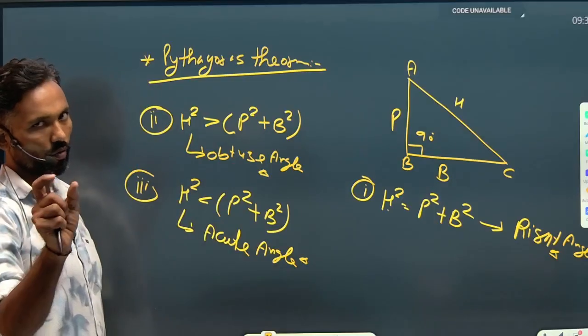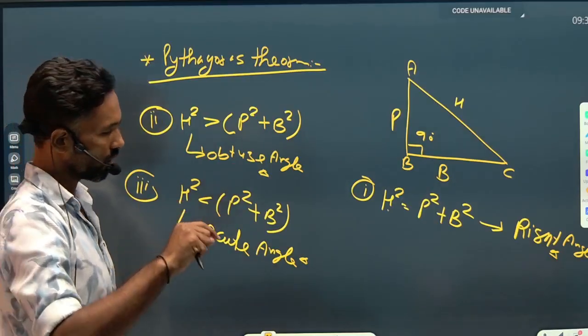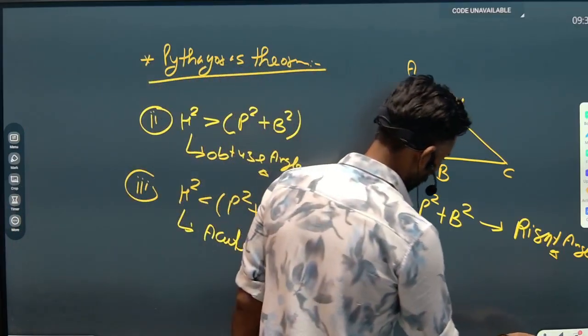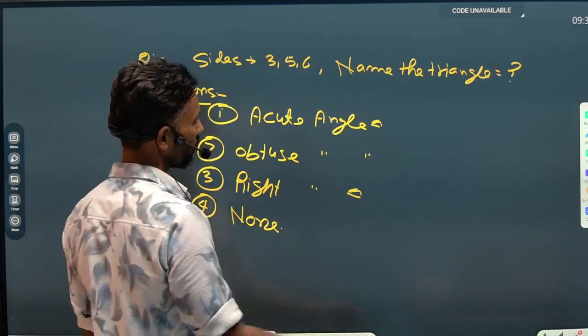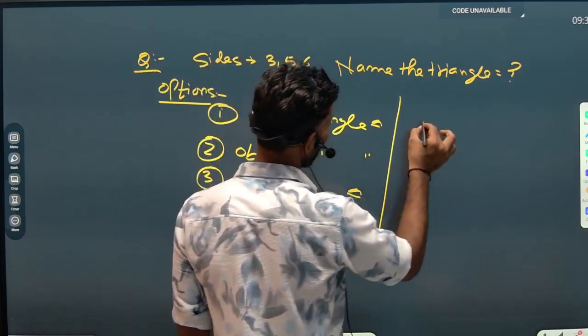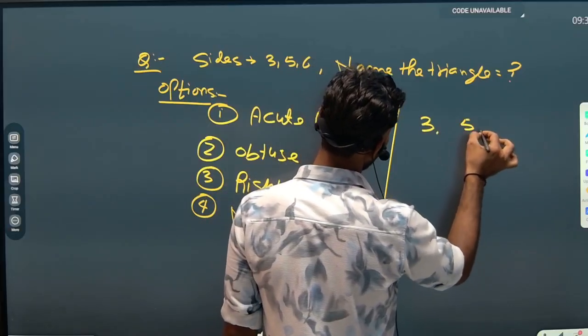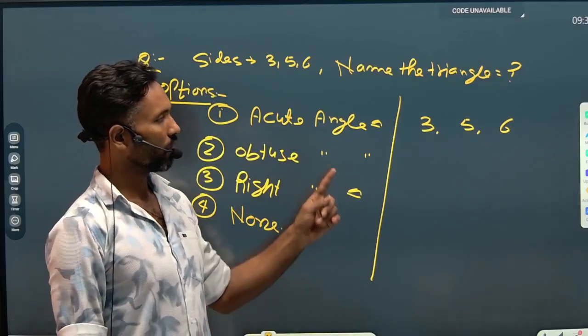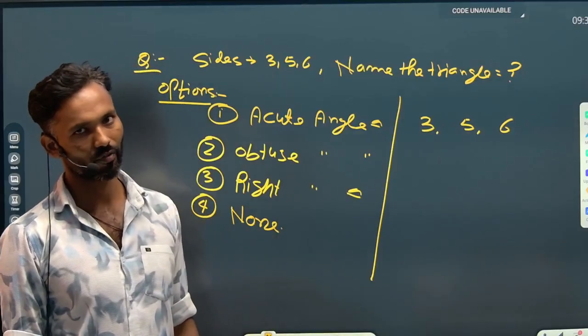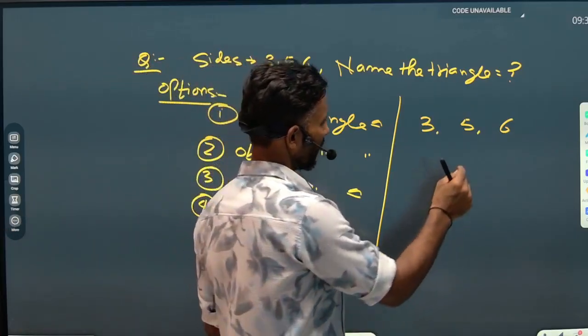Okay, now we are moving to our questions. We will discuss the question now. We can simplify it over here. In the questions, the length of the sides is provided, like 3, 5 and 6, and whatever I told you, what we have to do first is get the square of the largest side. So what is the length of the largest side? It is 6.